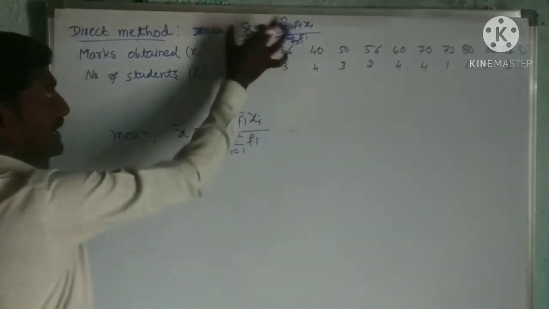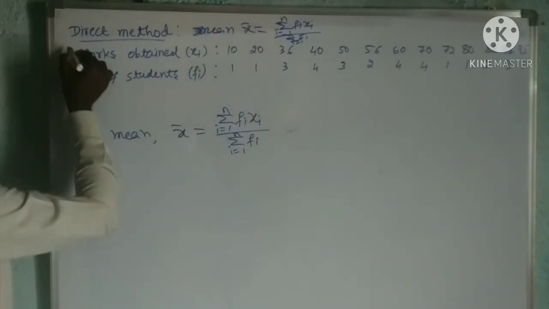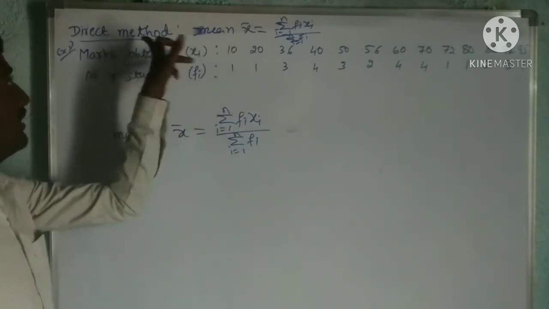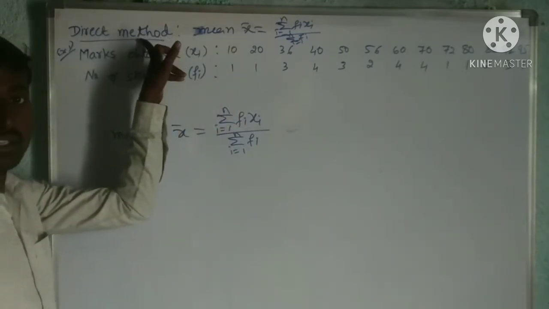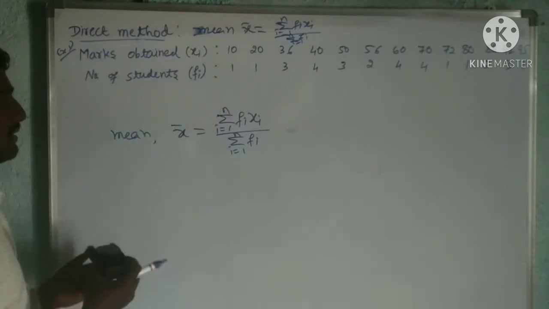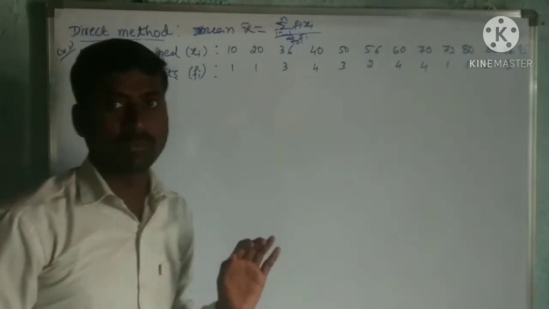You write this formula here. Then after that you take example number 1. After writing this heading, take the formula. Then you can take example number 1 from the textbook and write it.